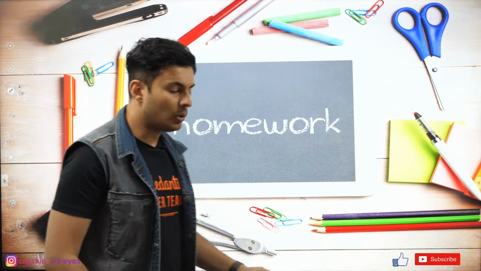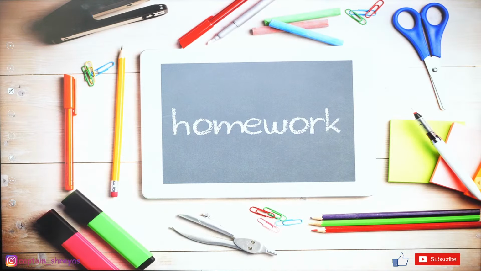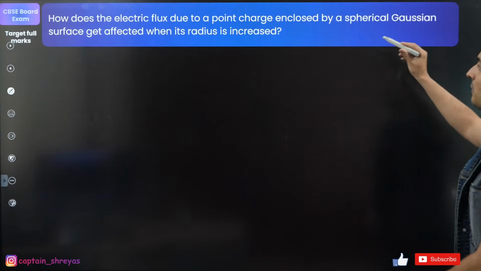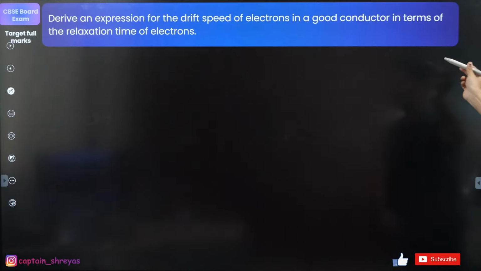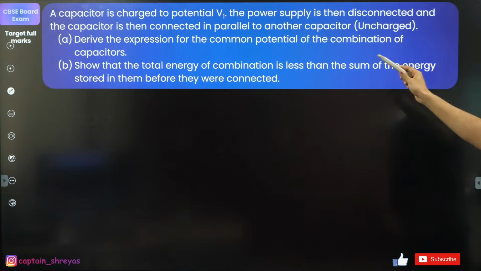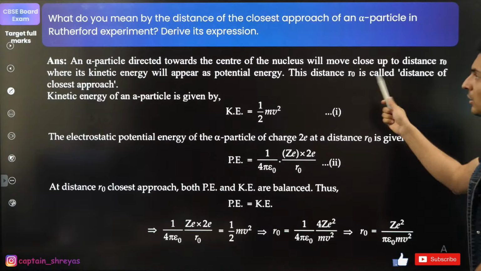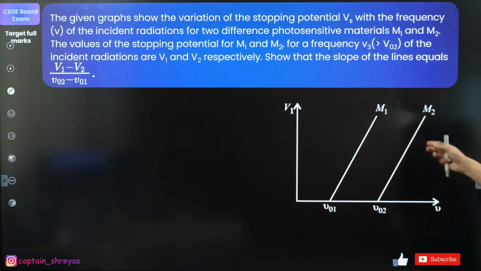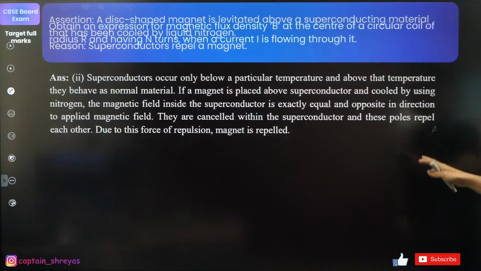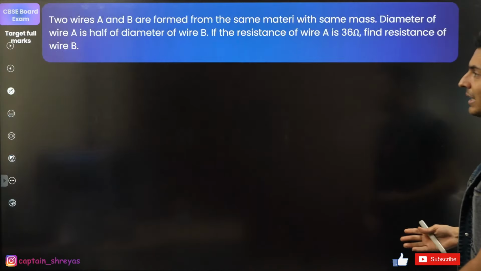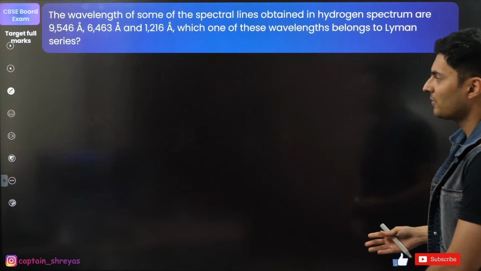So we come to an end for this session, but I have kept some beautiful derivations for all of you. Look at this. How does the flux change by a Gaussian surface? And then derive an expression for drift speed. Capacitor is charged, then find an expression for common potential. Rutherford's experiment. Derive the angles relationship in prism. So many such derivations I have kept for all of you in these slides. You will be getting the PDF after some time in the Telegram channel. Yep, you'll be getting it.